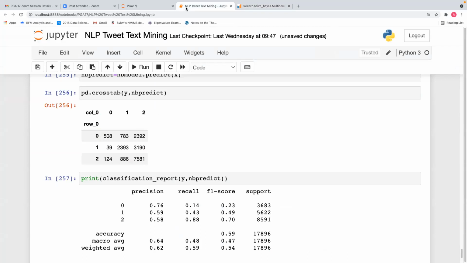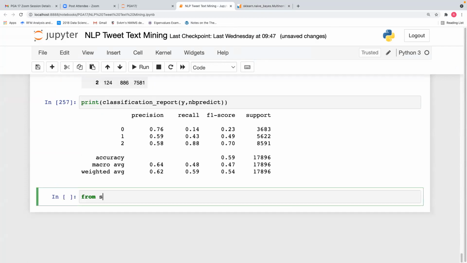Radial basis function is a kernel trick. Support vector. Try with the SVR. Sorry, SVC. And try all models. GBM we have not tried, no? We have not tried GBM.